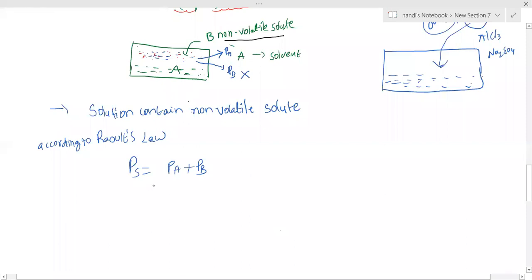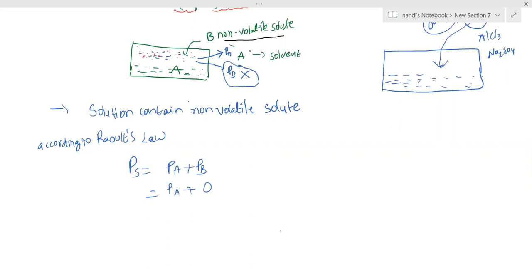Here A is there, but the contribution of B is 0, because B is non-volatile. That's why I'm marking it. Please note down that point. B is non-volatile, it is not going to evaporate. If it does not evaporate, how can it create vapor pressure? Is it possible? No, that's not possible.